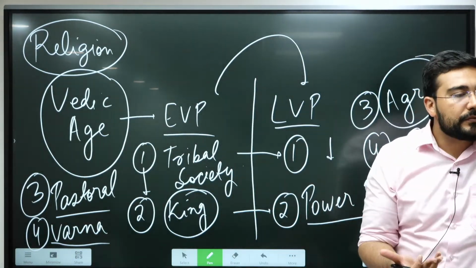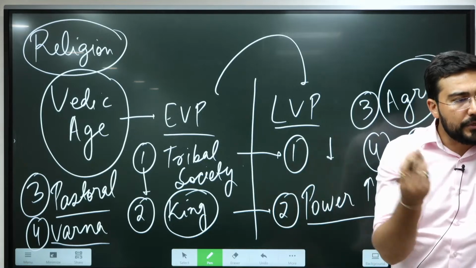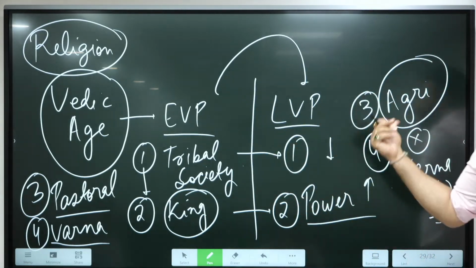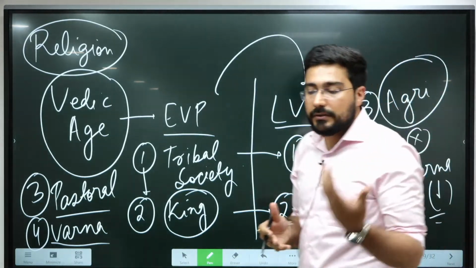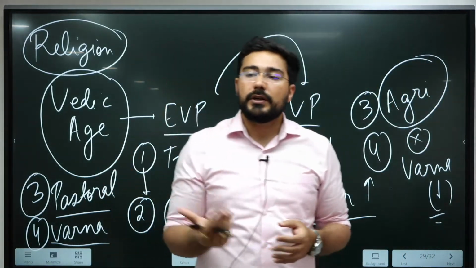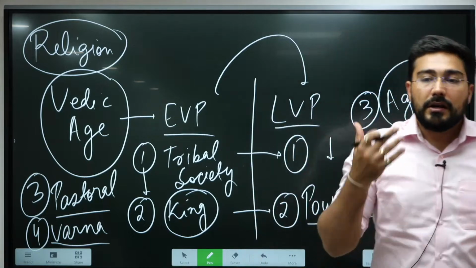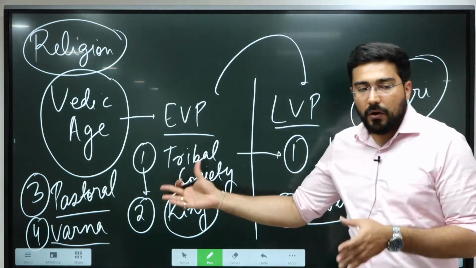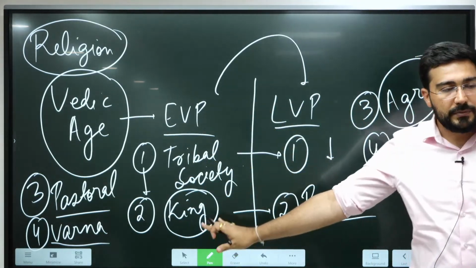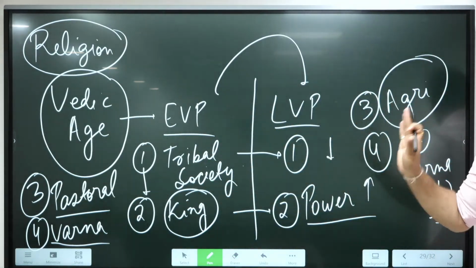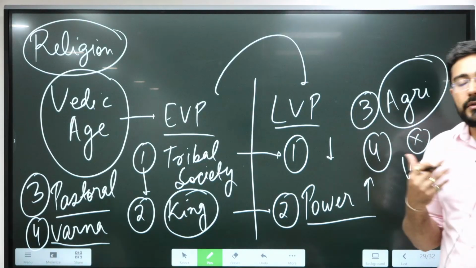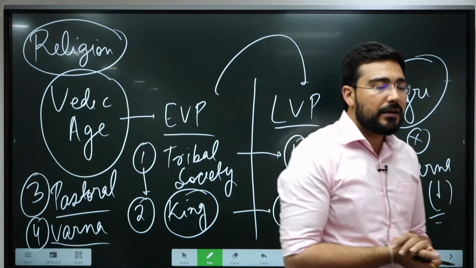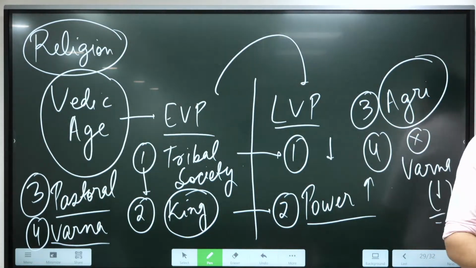They ask for what? Pashu, Praja. These are the things that they ask for. Later on, during the later Vedic period, we see the shift towards Upanishads, the shift towards liberation. Okay. So this is how religion also started changing from the early Vedic period to the later Vedic period. These transitions we are going to do in detail later on, because every aspect requires a certain kind of understanding.